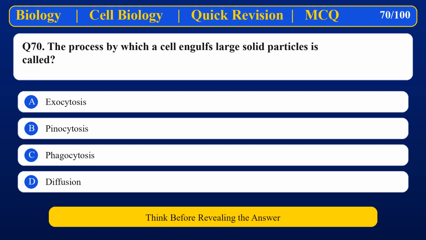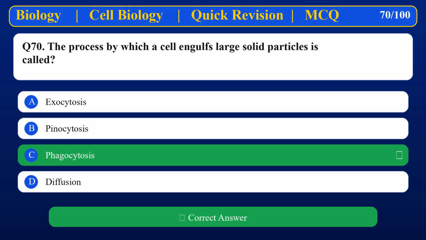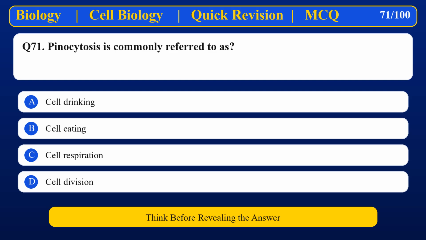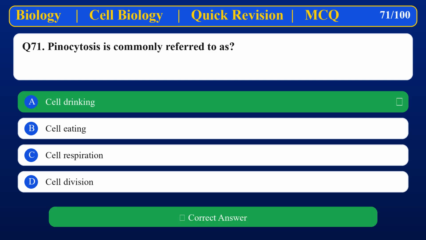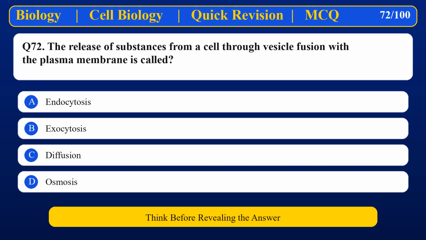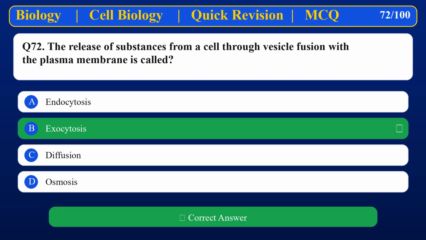The process by which a cell engulfs large solid particles is called Phagocytosis. Pinocytosis is commonly referred to as Cell drinking. The release of substances from a cell through vesicle fusion with the plasma membrane is called Exocytosis.